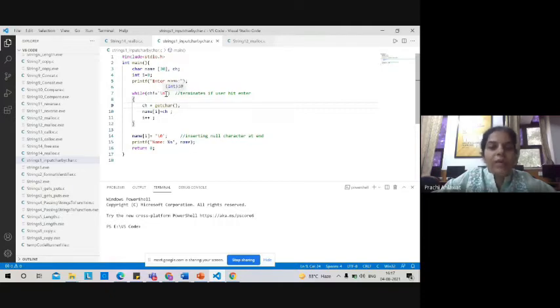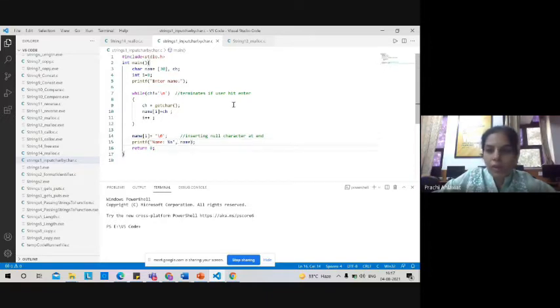Newline means we are terminating the input. So once the user presses enter, only then this loop will terminate. This way, character by character, we are getting input from the user and storing his or her name in this name array. After we have got the input from the user, in the end we are adding a null as a terminator of the string. So we are ending our string over here, and then we are printing the name.